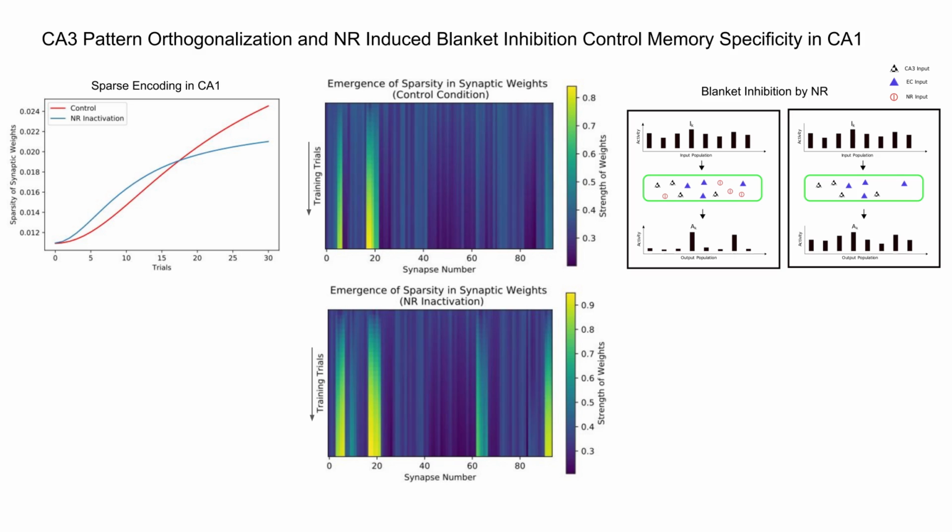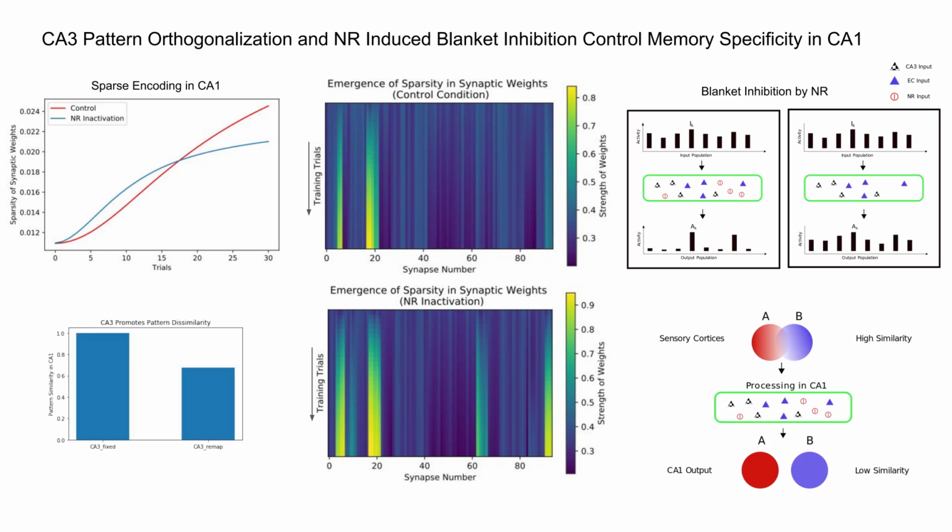during testing, even in the absence of inhibitory inputs from NR, as is the case in the second experiment. The sparsity of the original training context, established due to increased inhibition from NR, in combination with the orthogonal inputs from CA3 during testing, is sufficient to elicit effective behavioral discrimination of the testing context. In sum, our model suggests a clear computational mechanism based on blanket inhibition and pattern orthogonalization for the executive control of memory encoding via the nucleus reuniens.